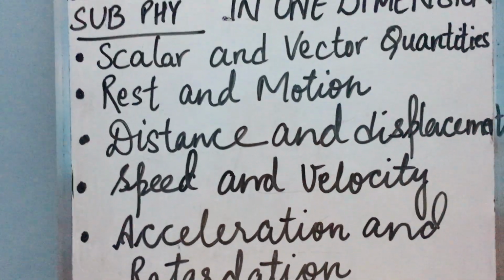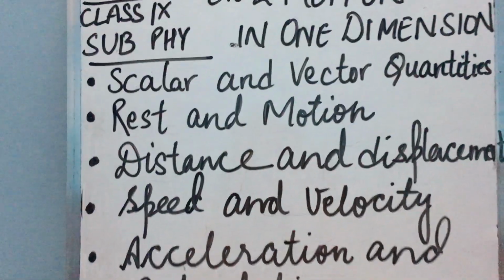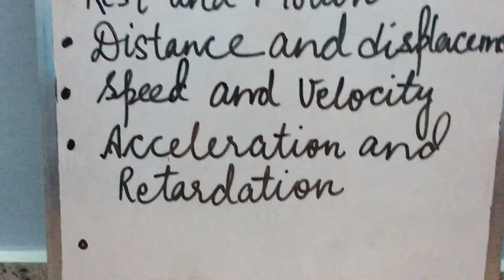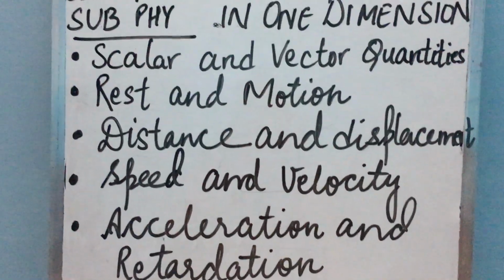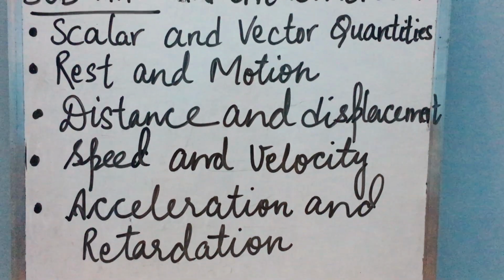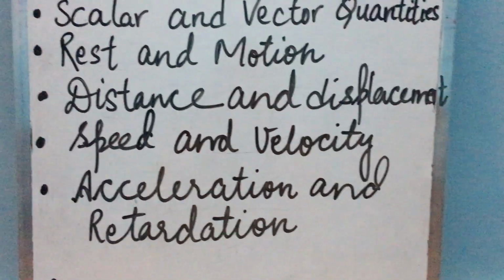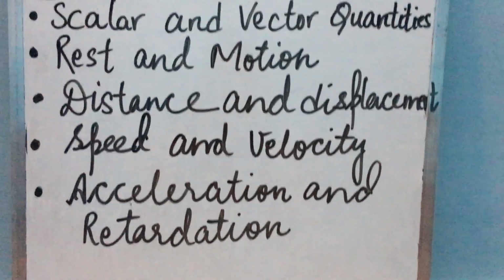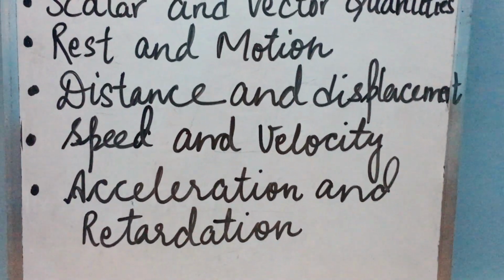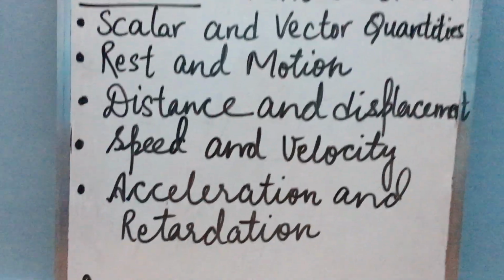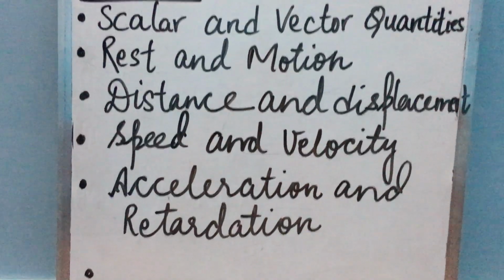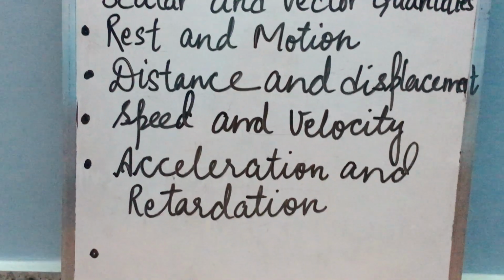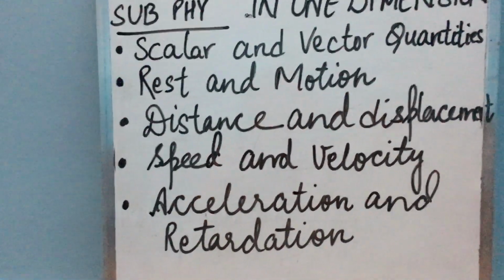Okay children, now the next topic is distance and displacement. What is the difference between distance and displacement? What is distance, children? The total length of the path through which a body moves is called the distance travelled by it. The distance travelled by a body depends on the path followed by the body. It is a scalar quantity, that means it does not require direction. It is generally represented by the capital letter S, and since distance is a length, its SI unit is meter and CGS unit is centimeter.